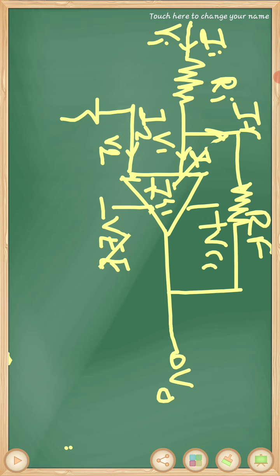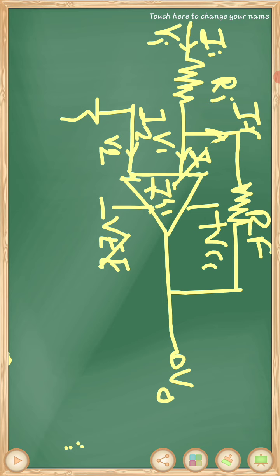Okay, further we provide the feedback necessary to stabilize the circuit. Here feedback का use केलेला आहे. Further we provide the feedback necessary to stabilize the circuit and hence to control the output voltage through a feedback resistor REF. REF resistor ह्या थ्रू काय केलं जातं, तर आउटपुट व्होल्टेज हे कंट्रोल केलं जातं. That means here we provide a feedback necessary to stabilize the circuit and hence to control the output through a feedback resistor REF.